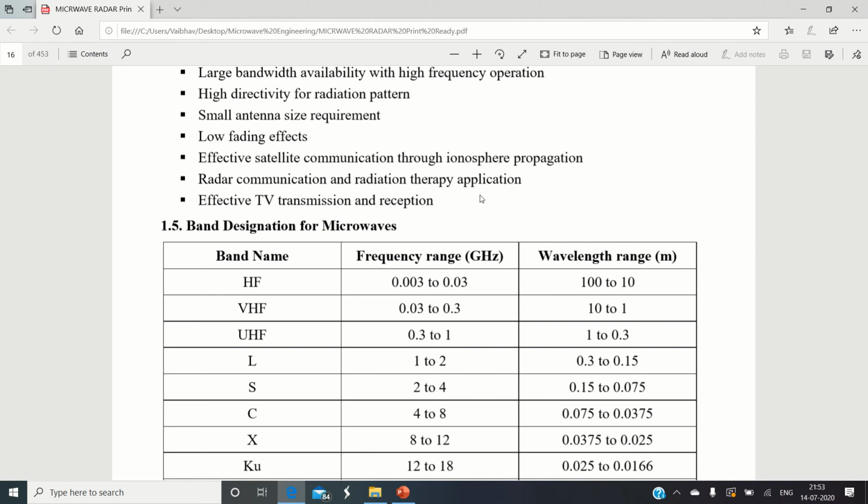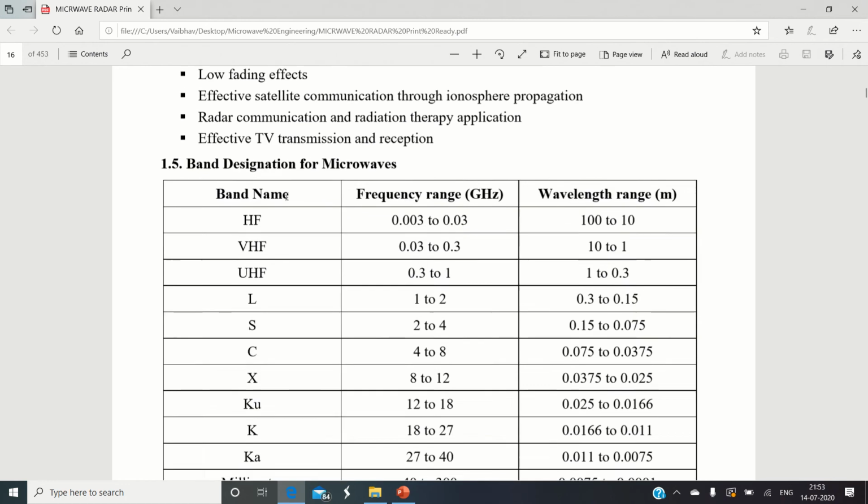Now, I would like to tell you that originally, when microwaves were developed, they were used in radar communication only. And radars were originally meant to be utilized in military applications. Later on, radar was deployed and utilized in commercial as well as domestic applications. So the original use of radar was in the military, and radar makes extensive use of microwave frequency for its operation. And we already know that television transmission and reception also make extensive use of microwave frequency, right? Now let us see what the band designation of the microwaves is.